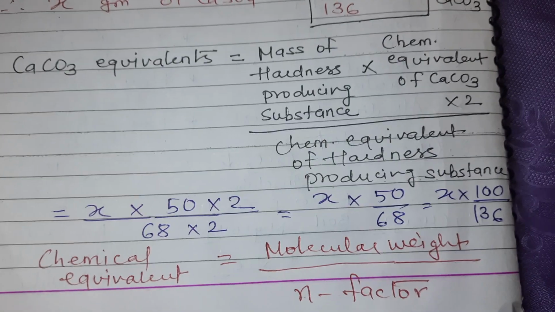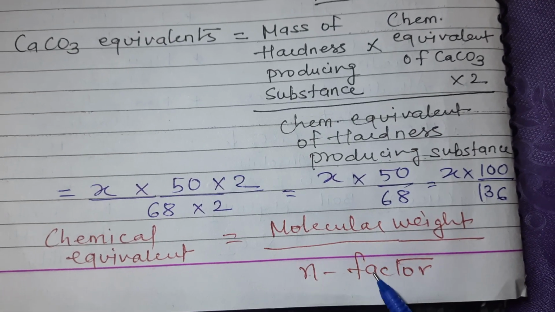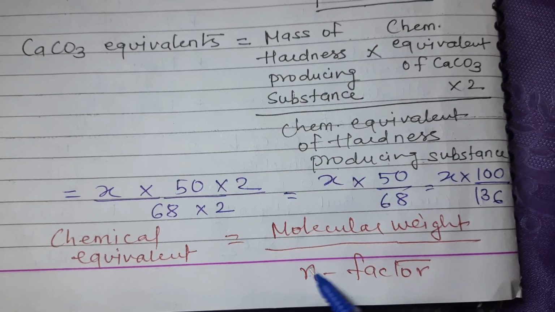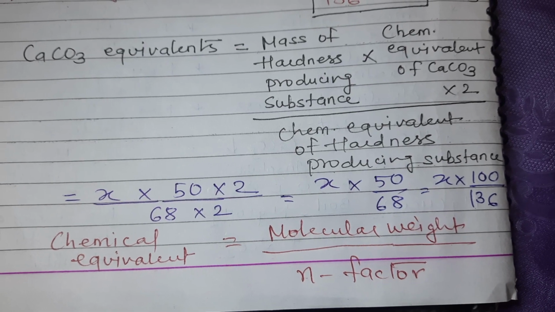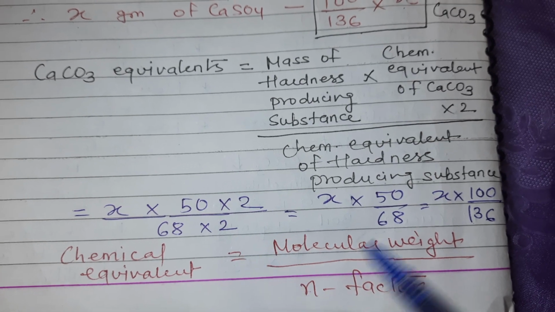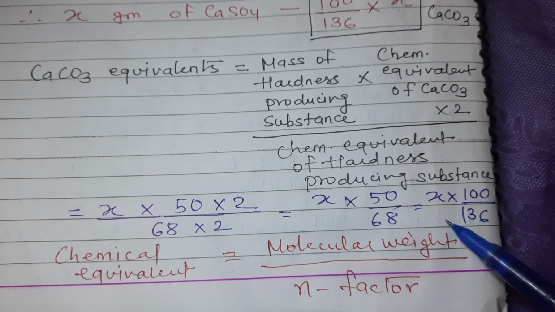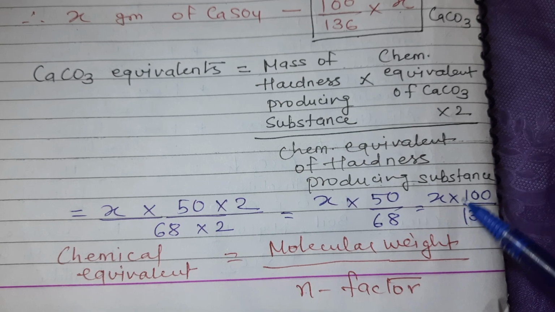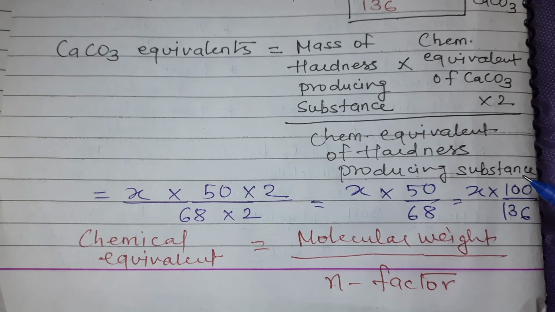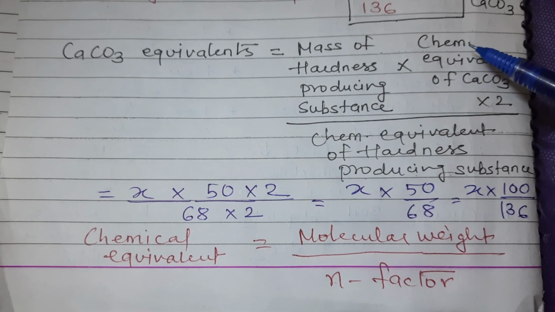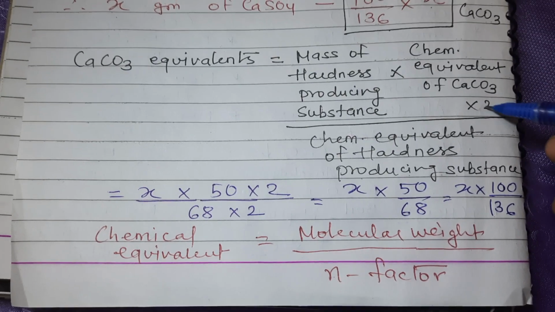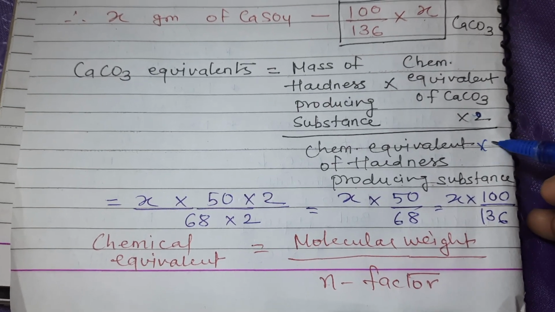So what happens? Their chemical equivalent is basically molecular weight upon n factor. In case of calcium, it is 2. So both in case of calcium carbonate and calcium sulfate, the n factor is 2. It gets cancelled out and we can get this value. So this is the multiplication factor. There are some species in which this n factor is not 2. So in that case we require this formula. And this 2 is actually here. ये 2 यहाँ पर है.